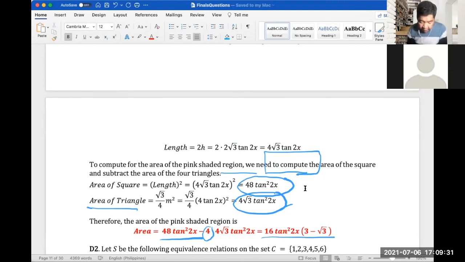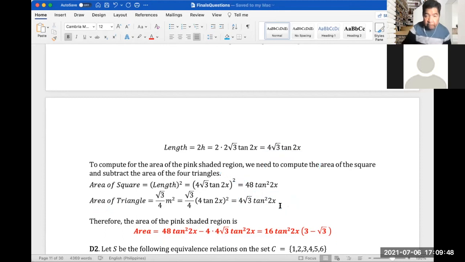So for the difficult question number 1, actually 3 out of 14. So 3 finalists got it correct. 3 out of 14. So let's move now to question D2. So just clear this again.